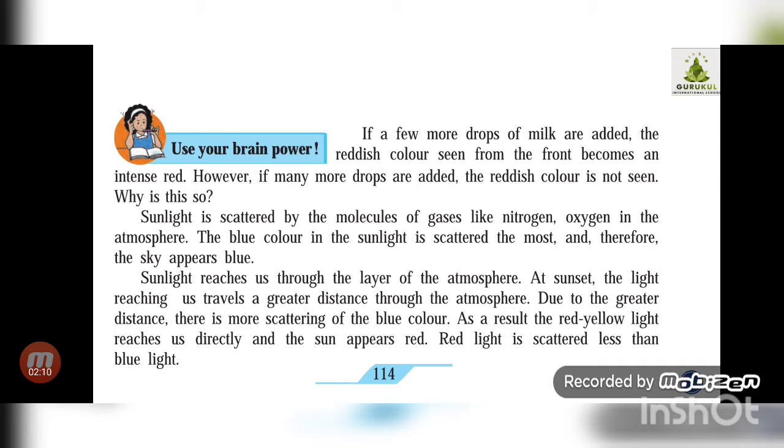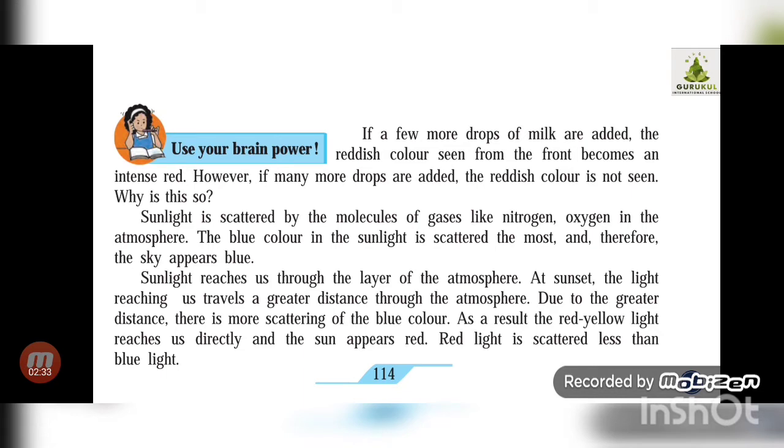Correct? Red light or red color is scattered less than the blue light. Okay, in the evening, most of the time the sky becomes reddish in color. The reason is what? Because of the greater distance between the sun and the earth, the scattering of the blue color is maximum.